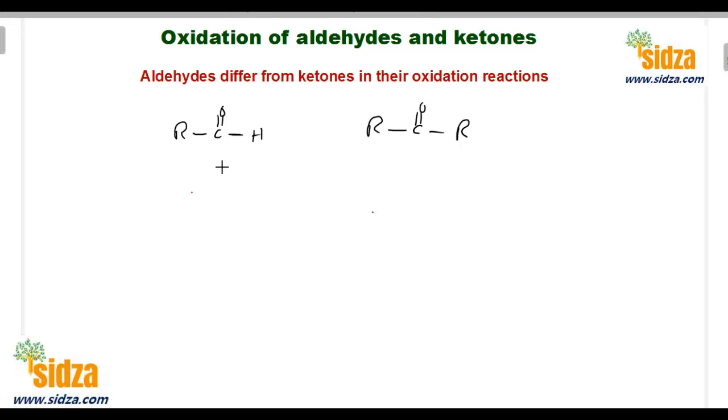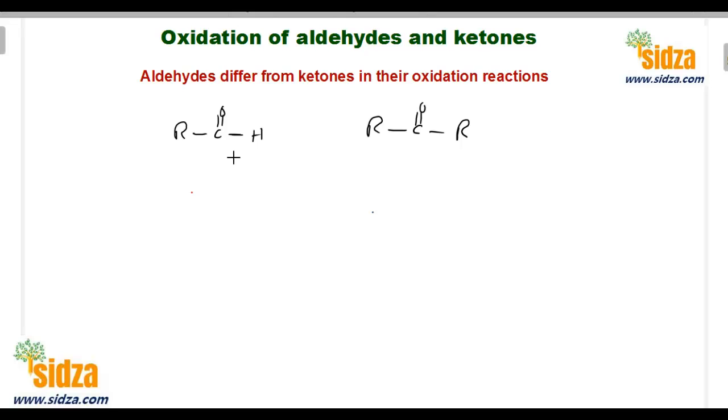When you oxidize aldehydes, you get a carboxylic acid, and from ketones also we can get carboxylic acids. Both can be converted into carboxylic acids using different types of oxidizing agents. But as I said, aldehydes can be easily oxidized compared to ketones. Ketones are difficult to oxidize as compared to aldehydes.